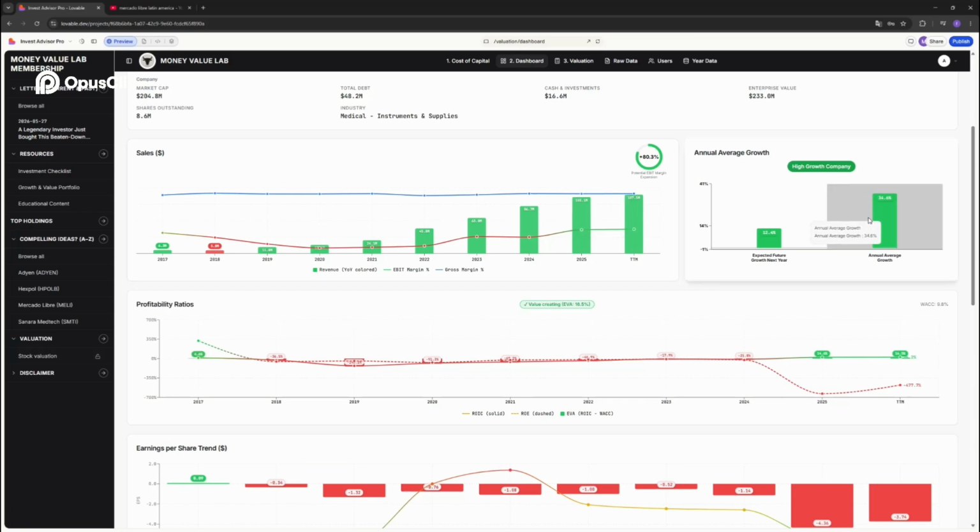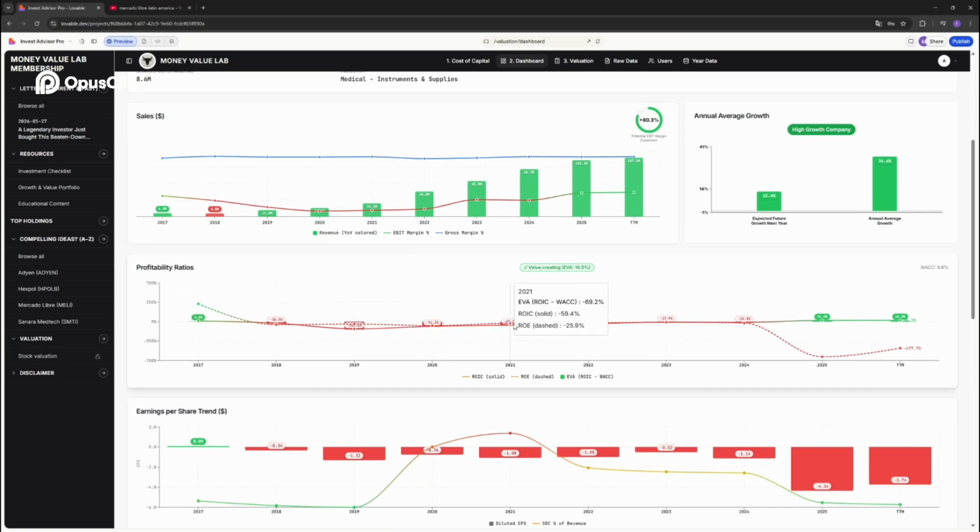Here on the right-hand side, you have the compounded annual growth rate over the years. 34%. Now this is a really powerful metric here to the left. What this does is that it knows how much Sanara MedTech is reinvesting in their own business in form of working capital and capital expenditure, and then it can estimate what it will grow next year. So here it's telling you that based on Sanara MedTech's reinvestment, I assume the company will grow by 12% next year. So that is something you will need to value your company.